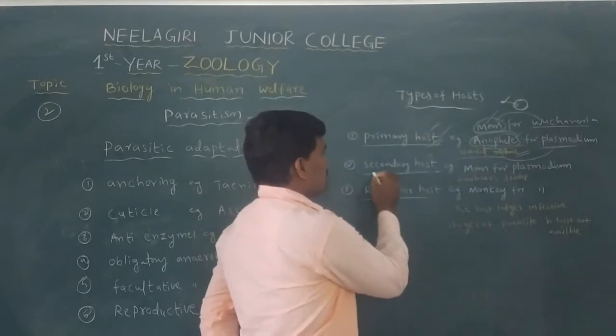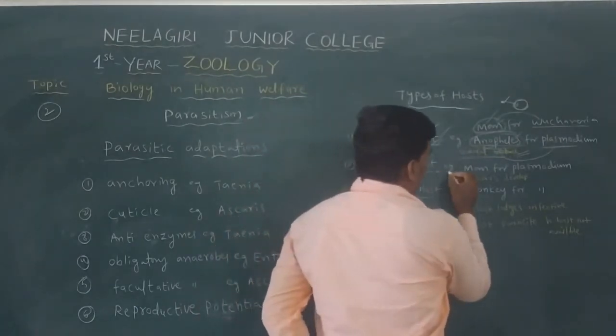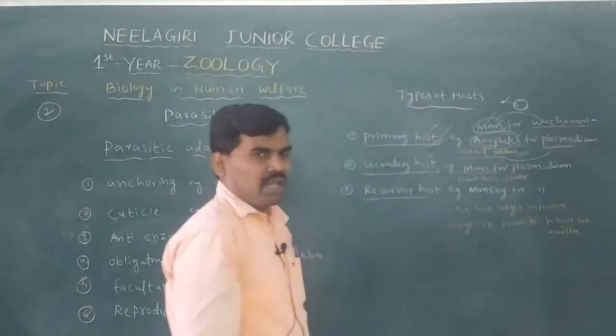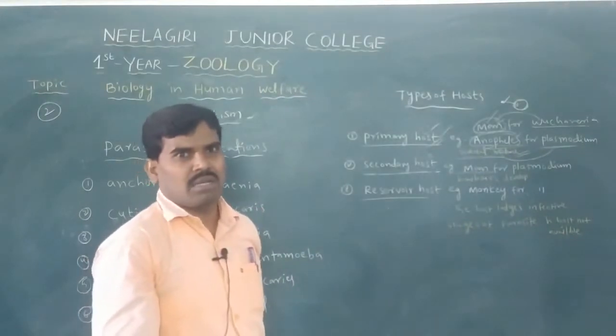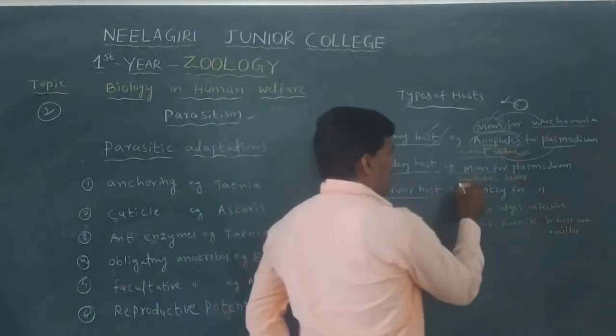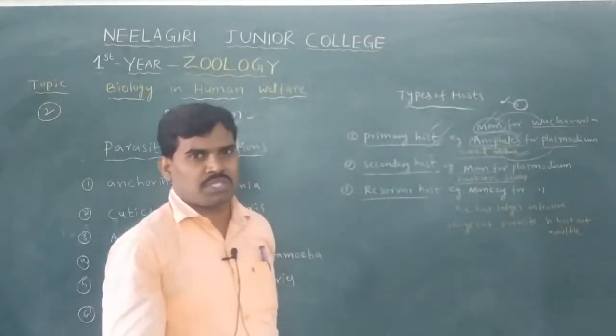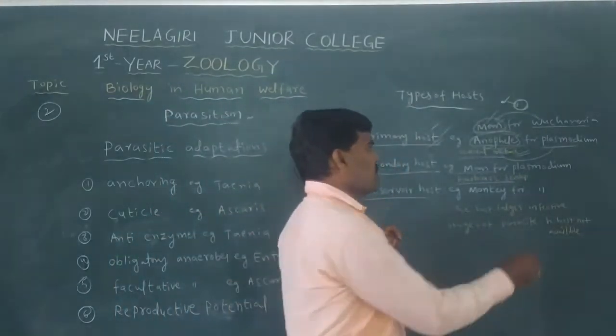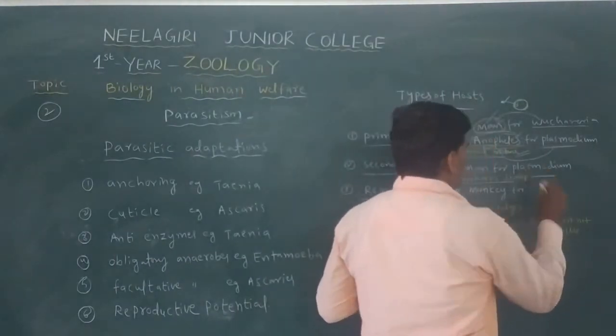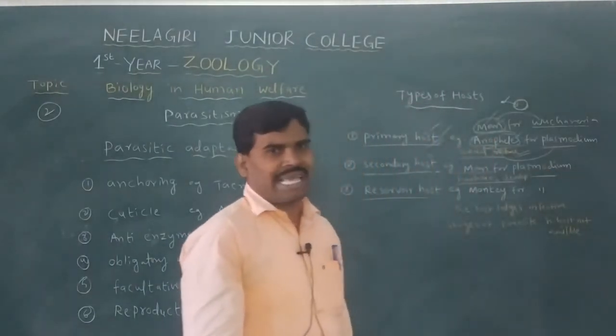Then the second one, the secondary host. In the secondary host, the parasite's development is immature, with only asexual reproduction. The developmental stages are asexual.